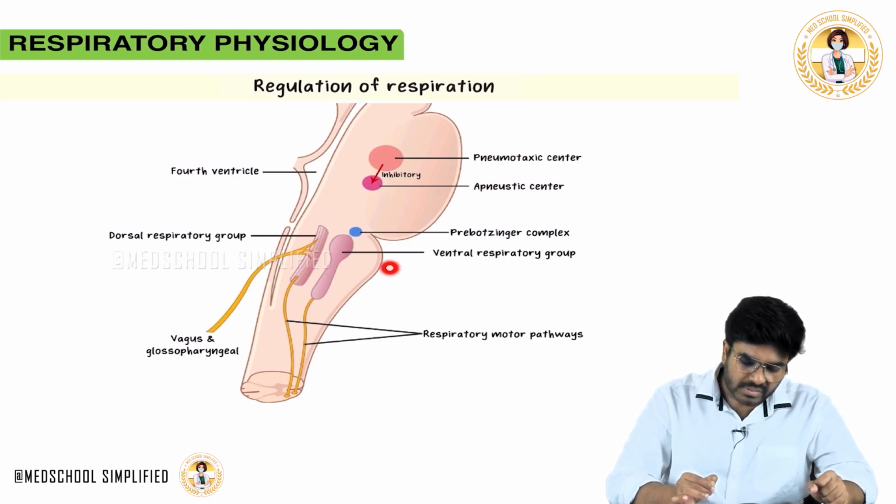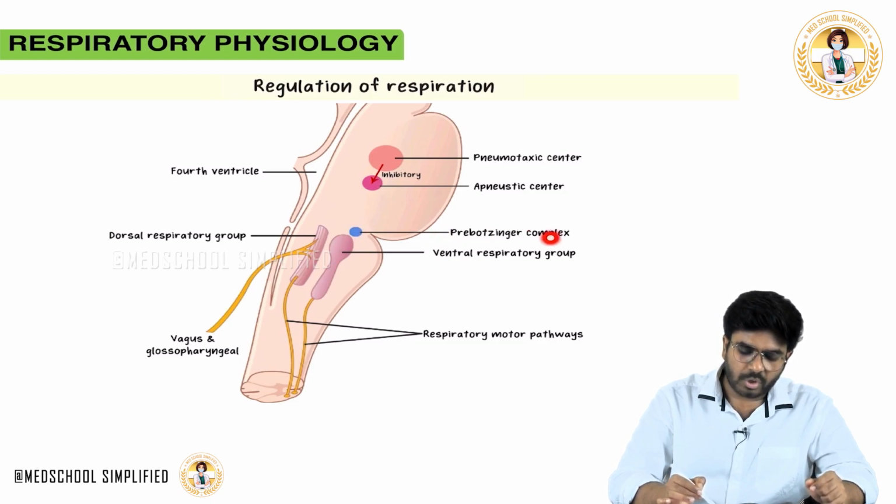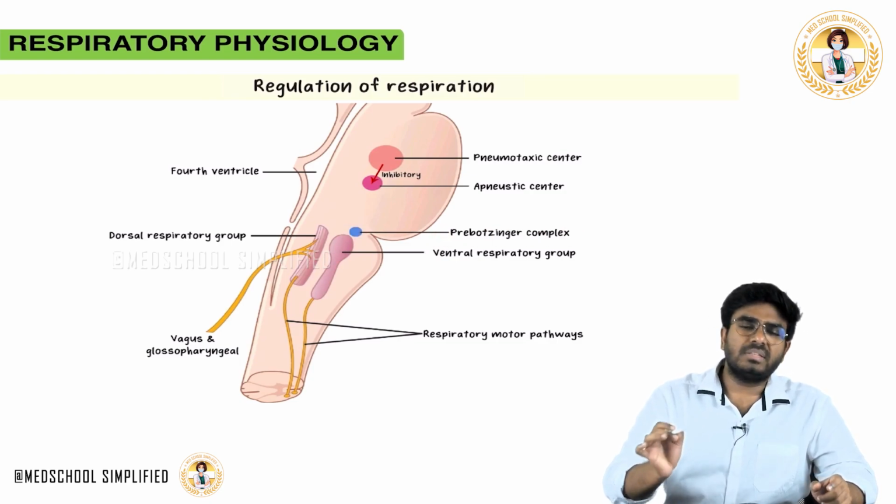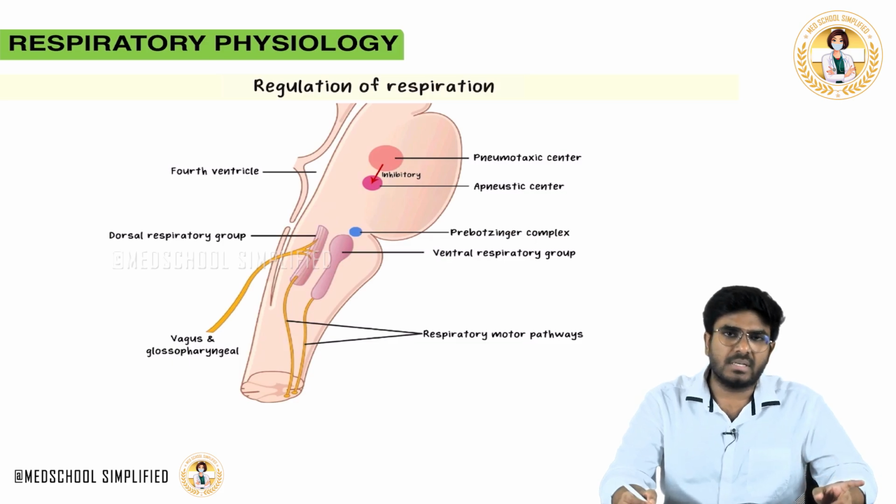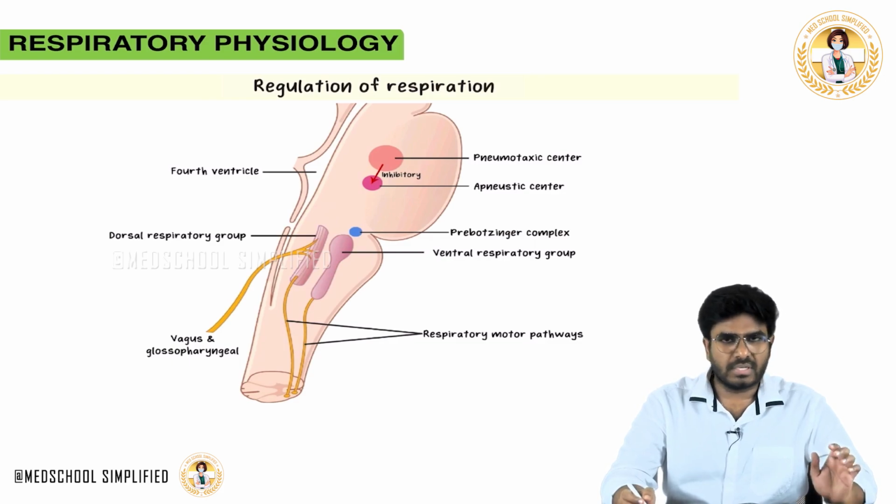Now, what are the centers which are present in the medulla? In the medulla, please concentrate. There is a group of cell bodies called the dorsal respiratory group. So DRG, dorsal respiratory group is present, and ventral respiratory group is present, along with one more center called the pre-Bötzinger complex. So the three medullary centers are dorsal respiratory group, ventral respiratory group and the pre-Bötzinger complex.